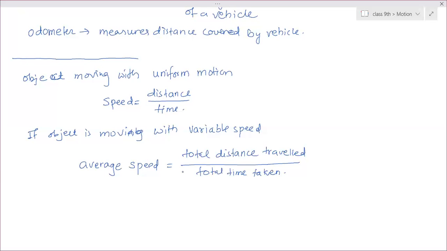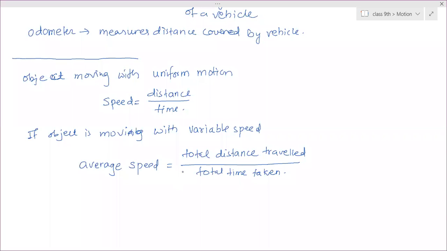So in between that, whenever the driver is driving the vehicle, he will continuously change his speed. Speed cannot be the same. So while calculating the speed in such cases, we will calculate the total distance. Suppose 300 kilometers is the distance between Bangalore and Mysore, and the total time taken is 3 hours. We will completely neglect the different speeds and different time intervals.